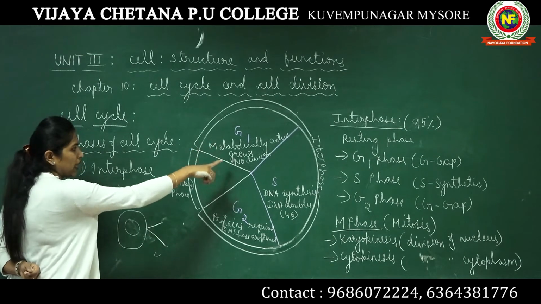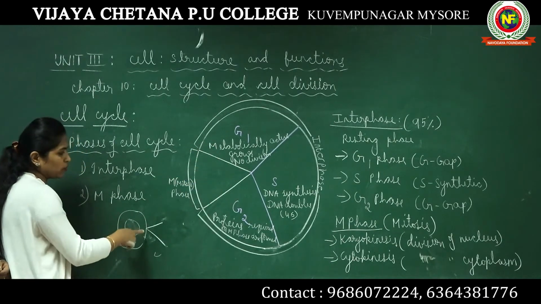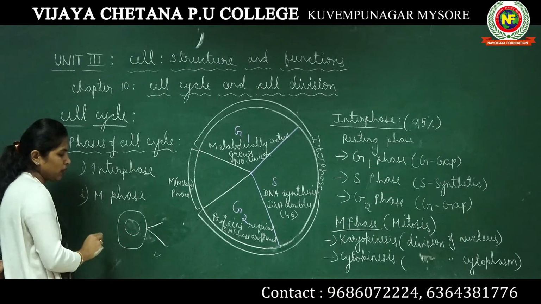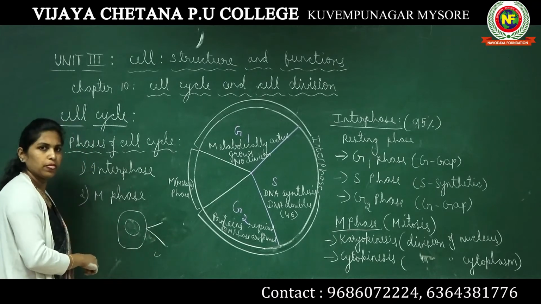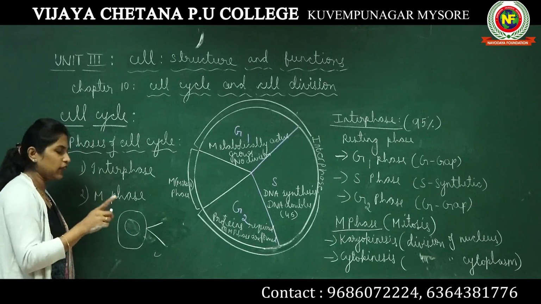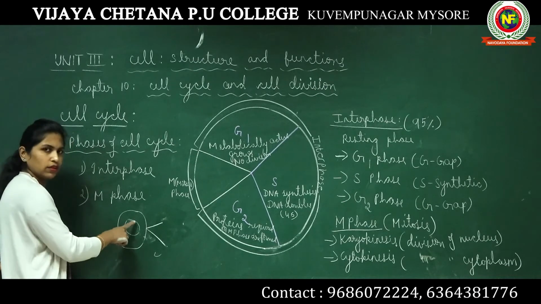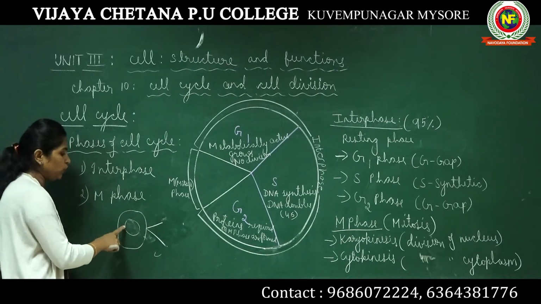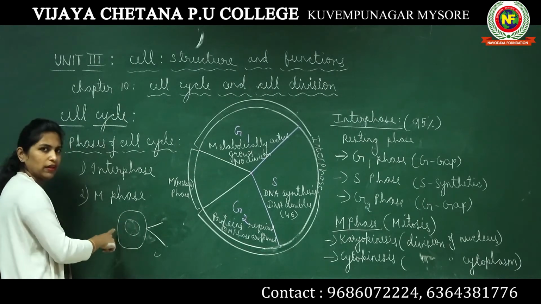It is metabolically active, DNA is doubled, and proteins required for M phase are formed. Now this cell is going to divide into two cells. Initially the division of the nucleus happens first, then the division of the cytoplasm.